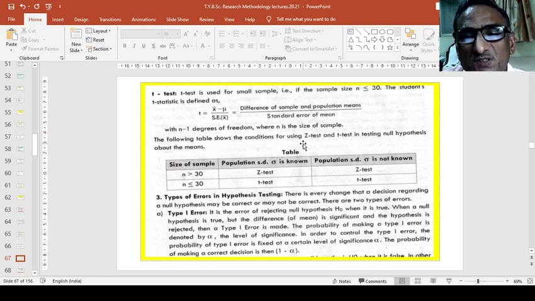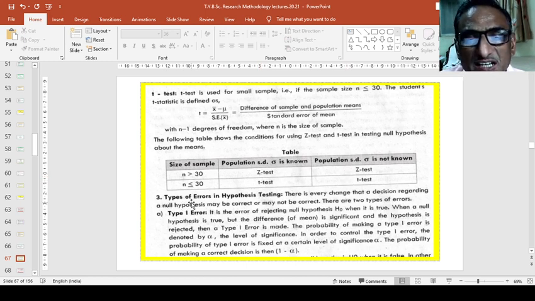The following table shows the condition for using Z test and T test in testing null hypothesis about the mean. The size of sample, population standard deviation sigma डिनोट केलं इथे is known and population standard deviation is not known. इथे known आहे तर इथे not known unknown आहे. म्हणून n value is greater than 30, n value is smaller than or equal to 30. तर इथं Z टेस्ट येईल आणि इथं T टेस्ट येईल दोघांमध्ये.